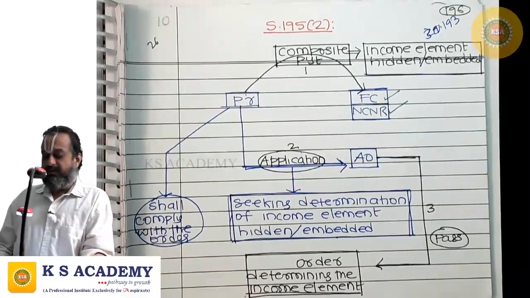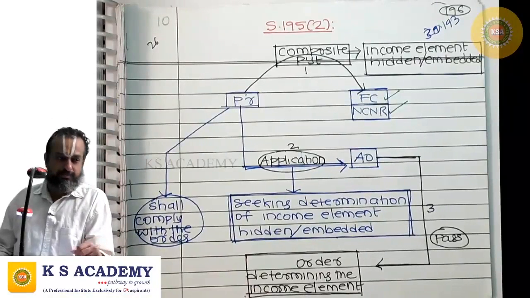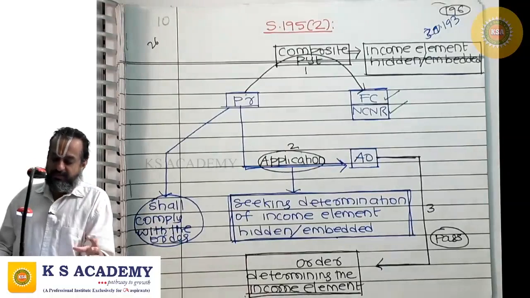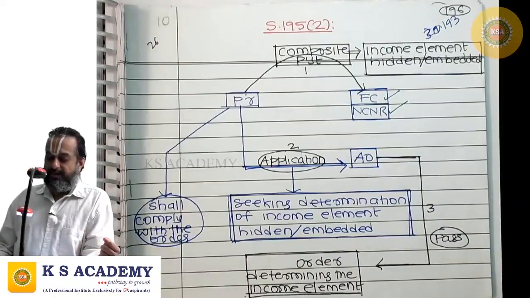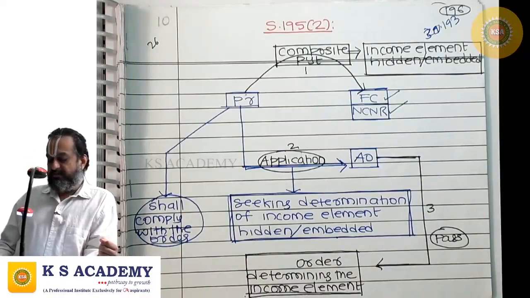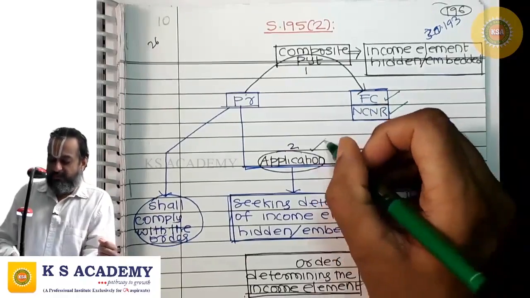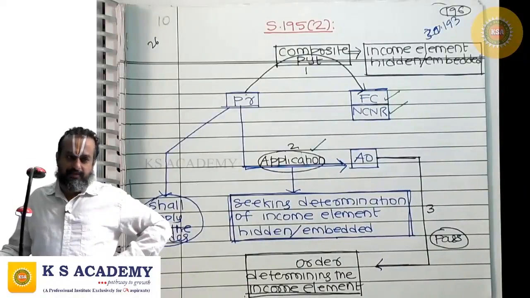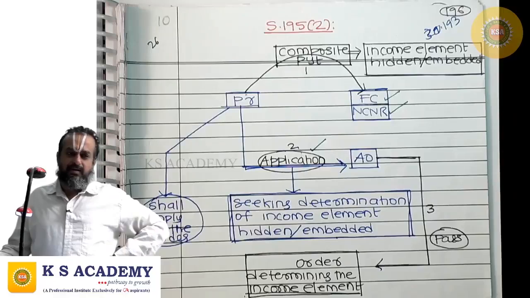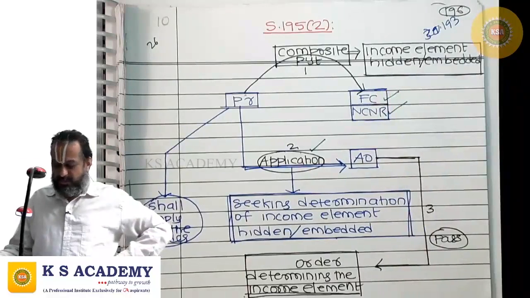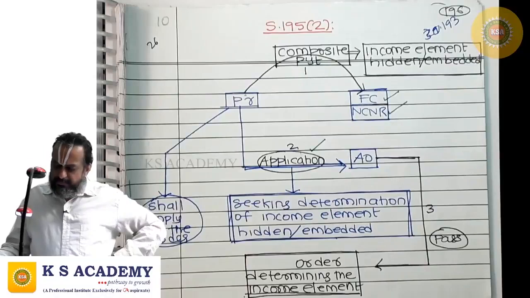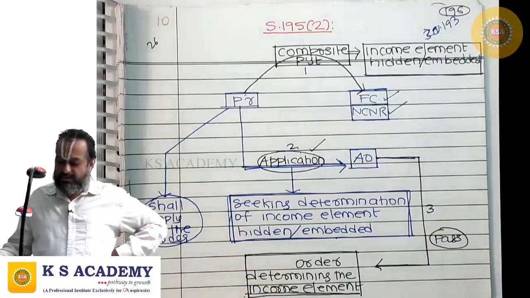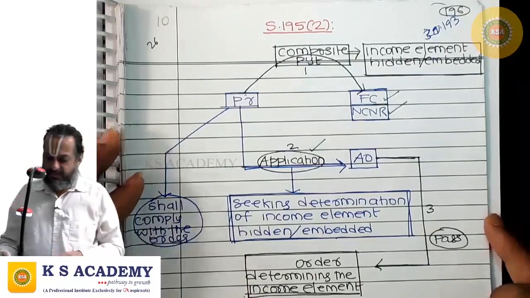Okay, if the income element is hidden or embedded in this composite payment, and the payer is not in a position to know exactly what the income element hidden or embedded is, then the payer may seek the support of the AO. He can make an application to the assessing officer requiring him to determine what is the income element hidden or embedded in that composite amount.